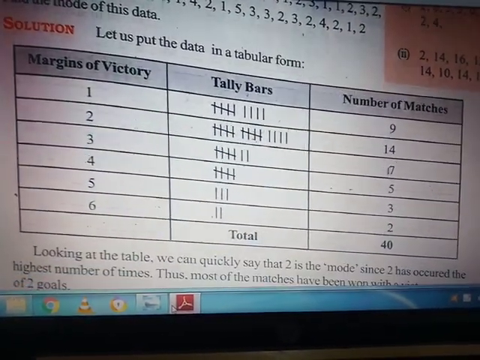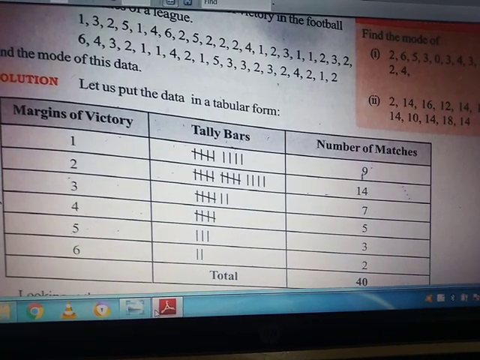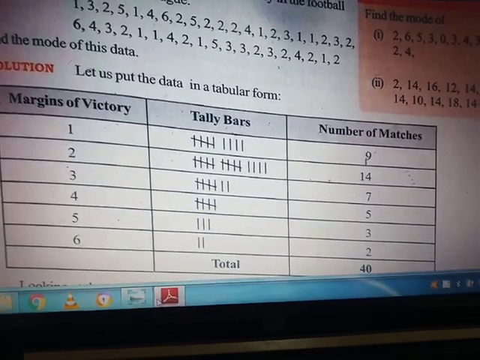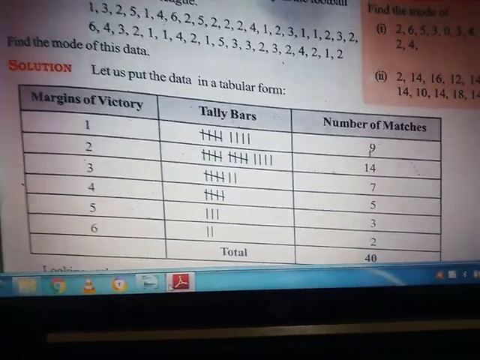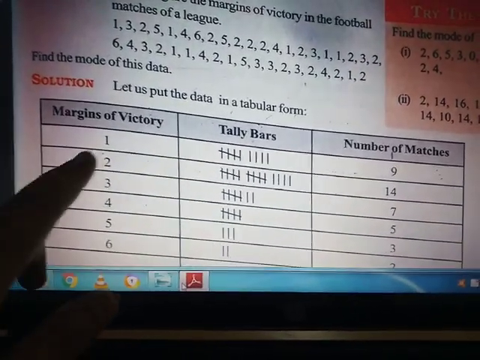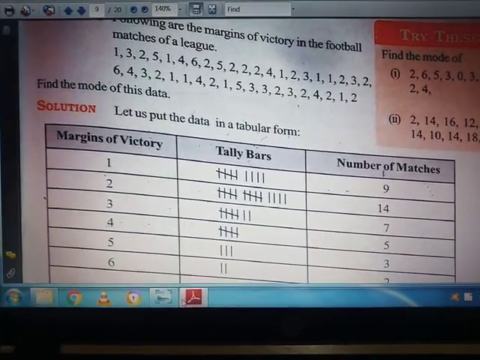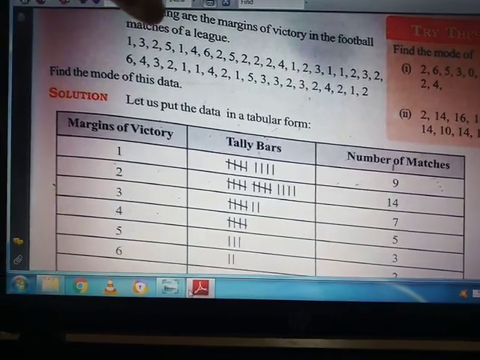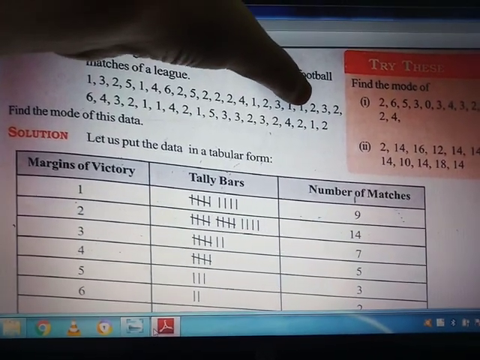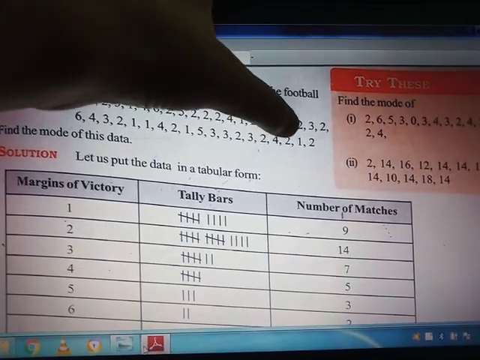Okay, then after we will write the values. You can see here that margins of victory is given and it should be in sequence, that is 1 2 3 4 5 6. So first of all, we have kept this data into tabular form, and the minimum margin of victory is 1, so we will count the number of times 1 occurs. Here it is 1, then 2, then 3 times, 4 times, 5 times, 6 times, 7 times, 8 times, then 9 times.